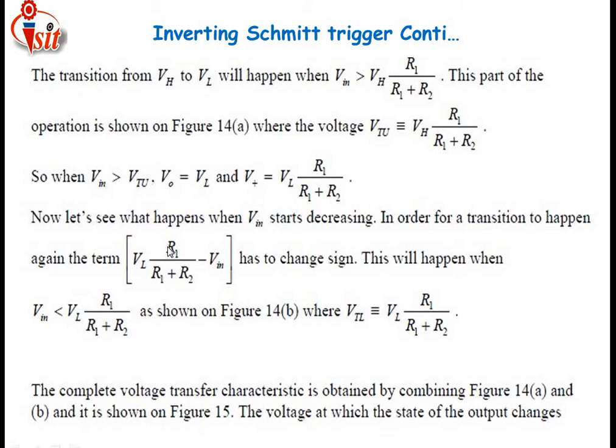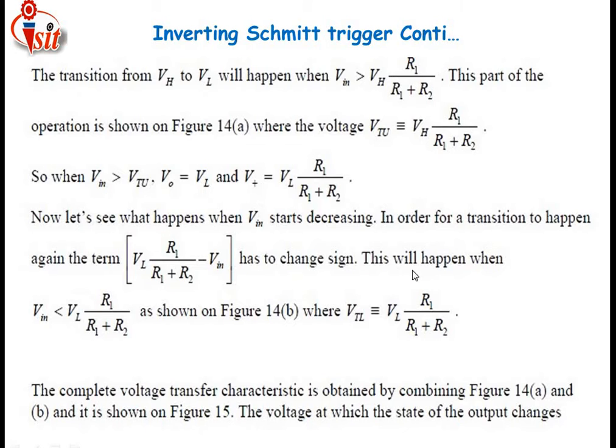In order for a transition to happen again, the term VL into R1 divided by R1 plus R2 minus Vin has to change sign.